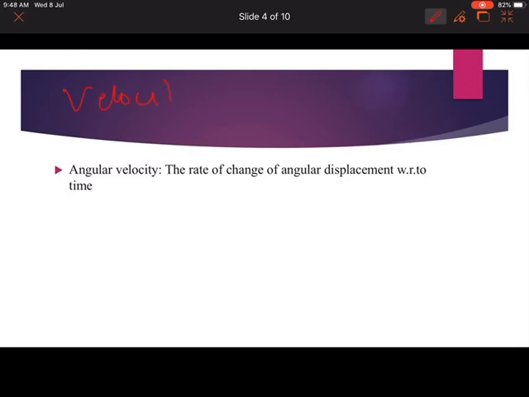What is velocity? Let's take an example. Whenever there is an object and I apply force on it, it will move or be displaced from this position to this position. Suppose it covers a distance of dx within a period of time t. So velocity is nothing but the rate of change of displacement with respect to time. This velocity is in linear form, so it is also called linear velocity.